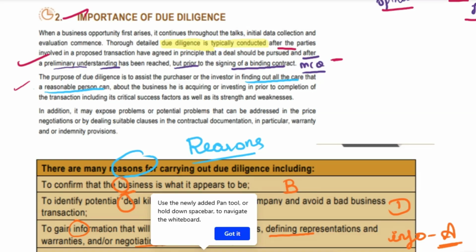Done. Now, what is the purpose of due diligence? The purpose of due diligence is to assist the investors in exercising all reasonable care about the business, so they are very cautious about these areas. We will be assisting them in understanding whether to invest here or not, including its success factors as well as its strengths and weaknesses. Everything will be understood after doing the due diligence.